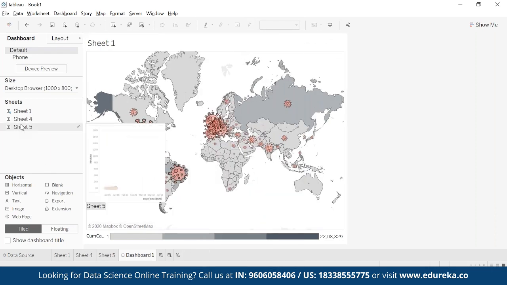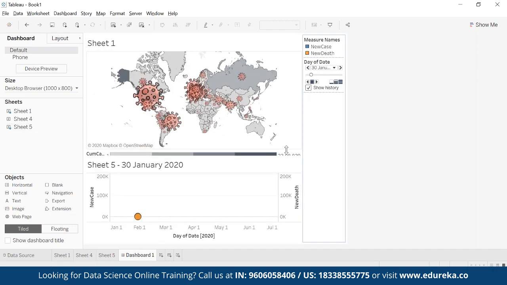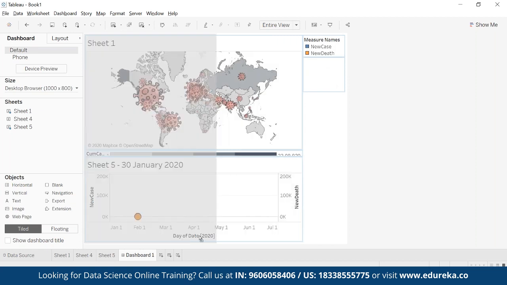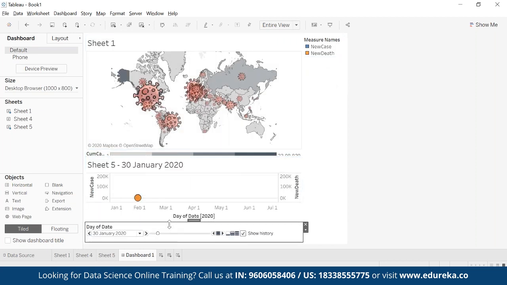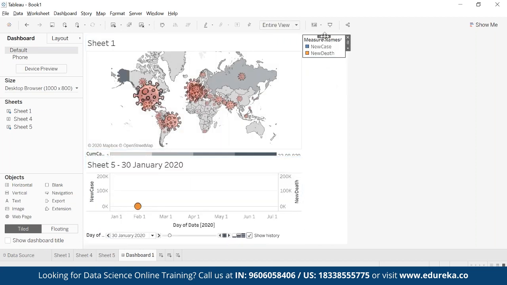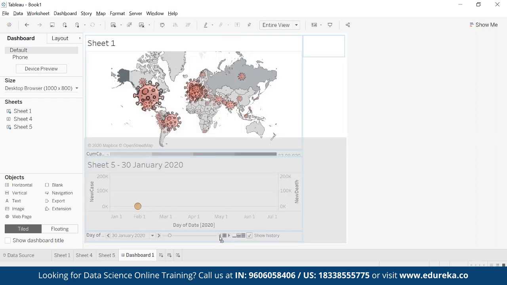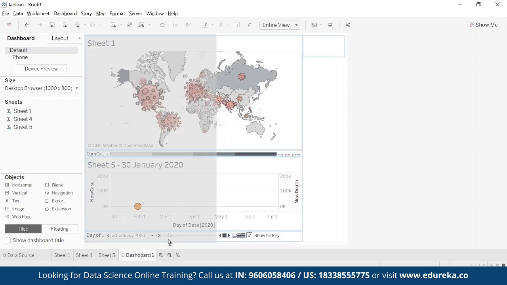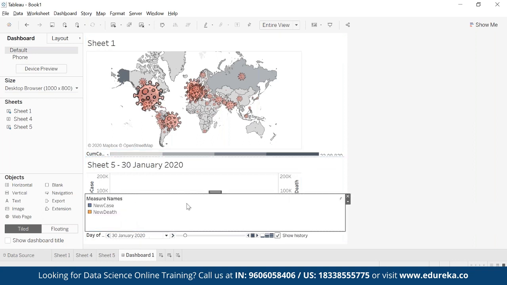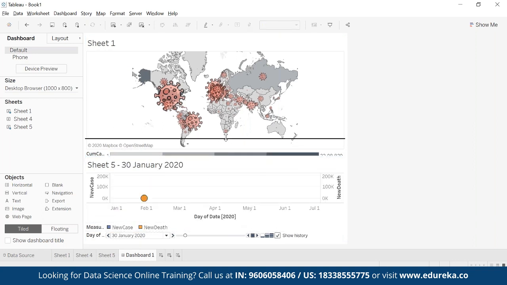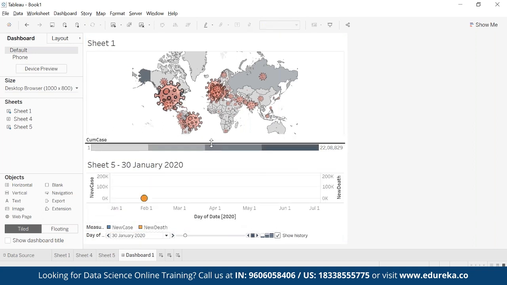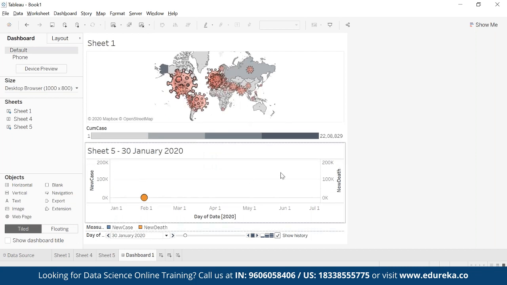And I have this animation, so I can put this animation as well. This belongs to the animation, so I'll put it near this chart. And this, if you want, I can put also. I normally don't like this legend, so I normally remove that. If you want, you can put that legend as well. Reduce the size a bit of this also. This looks good. So here the dashboard is ready.